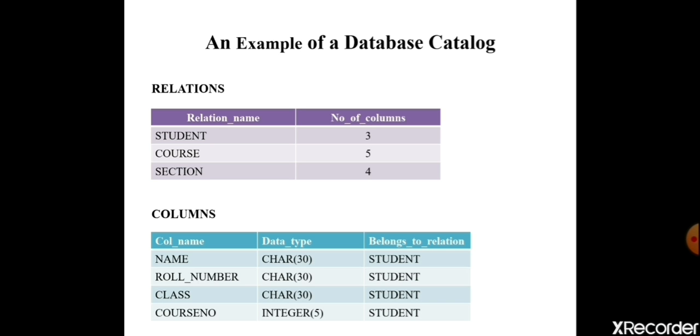This is why we say the database is self-describing. This student relation is self-describing about itself. This is stored in the DBMS catalog.